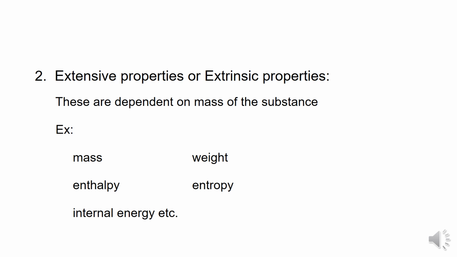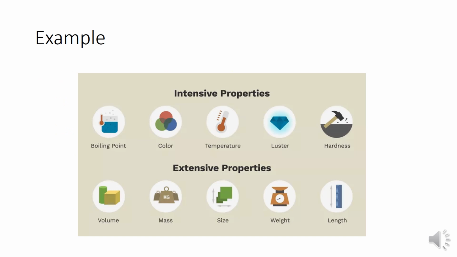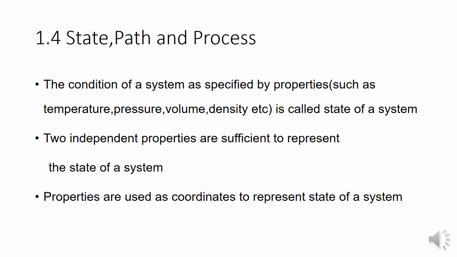And specific volume is also an intensive property. Specific volume is nothing but 1 by V. It is also independent of the mass, so it is called an intensive property. Some examples of intensive properties: boiling point, color, temperature, luster, and hardness. Volume, mass, size, weight and length are the extensive properties.